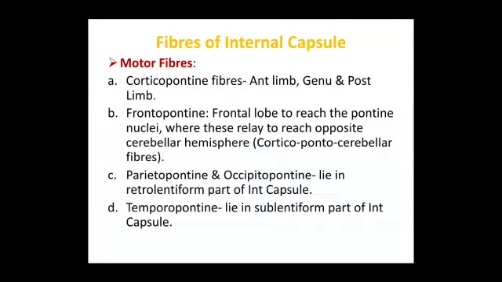Coming to the motor fibers present in the internal capsule: corticopontine. They are mainly present in the anterior limb, genu and posterior limb. Frontopontine, that is frontal lobe to reach the pontine nucleus, where they relay in the opposite cerebellar hemisphere, that is the corticopontocerebellar fibers. Parietopontine, occipitopontine and temporopontine lie in the sublentiform part of the internal capsule.